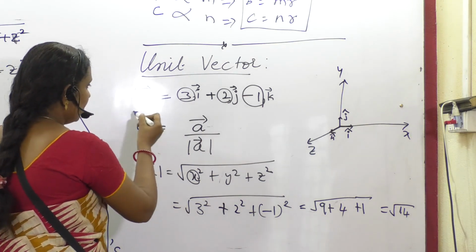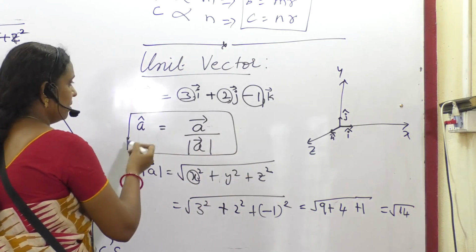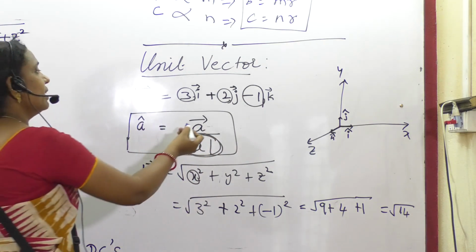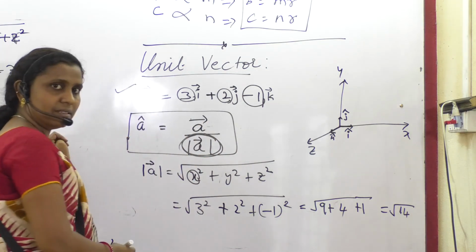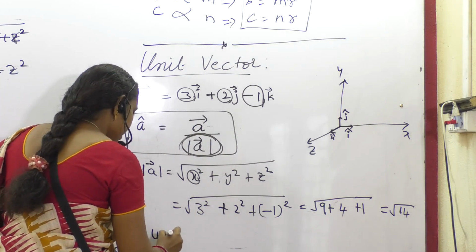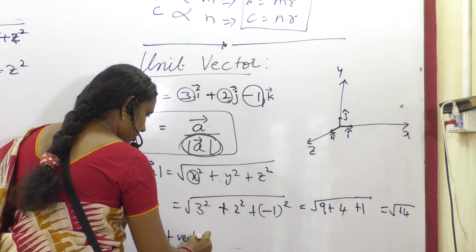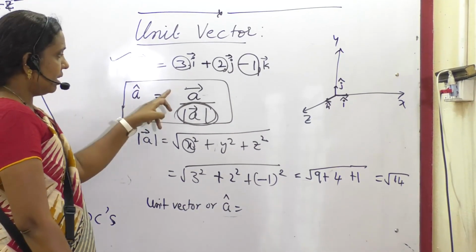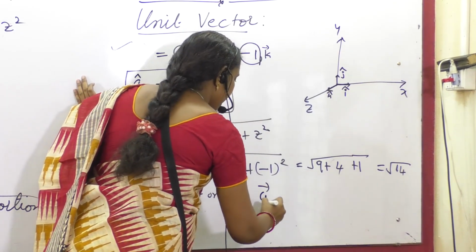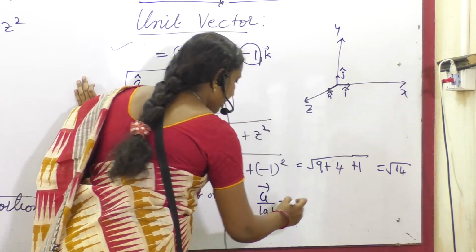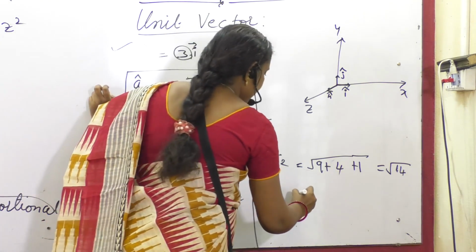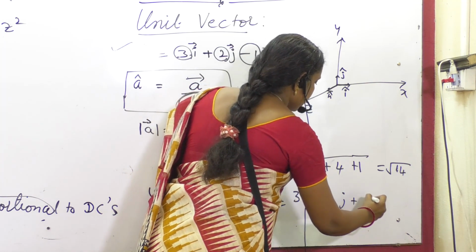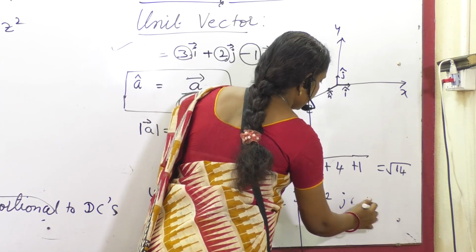So what we got in this formula, this thing we got. And where is vector A? Vector A is given. So the unit vector, or A cap, is given by A divided by the magnitude of A. And what is A? A is 3i, 2j, minus k.